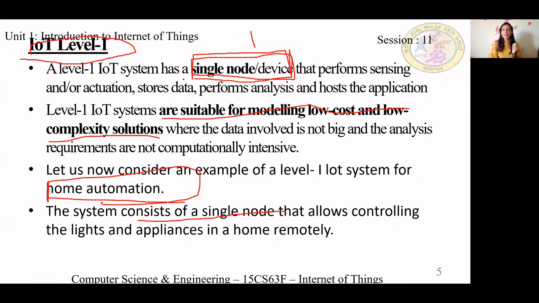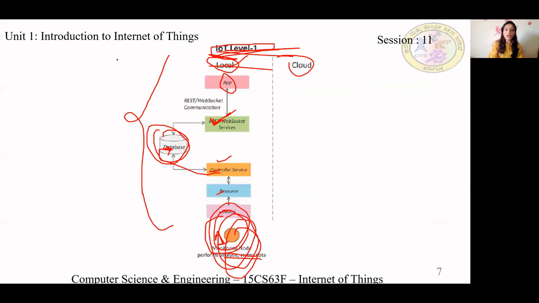The analysis component had to do very little analysis, because only one thing had to be stored. In the example, you saw home automation, lights or fan. Only one data you have to store: light is on or off. Yes or no? So fewer things were required. This was how your IoT level 1 looked like. All were at the local.